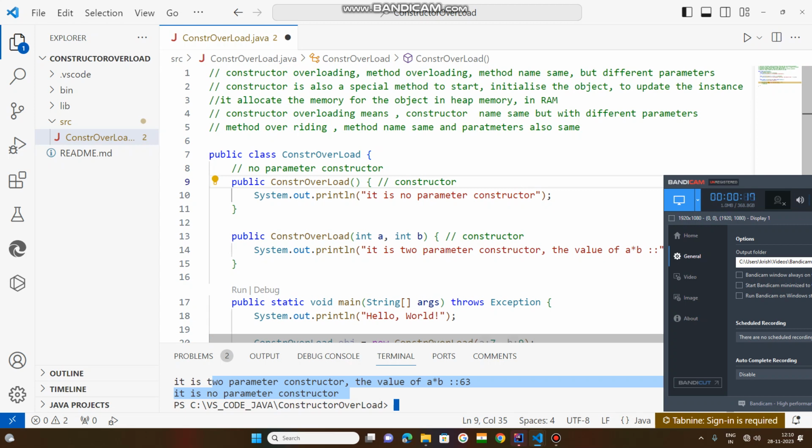What is a constructor? I told you that a constructor is a special method to initialize the object and to update the instance variables.